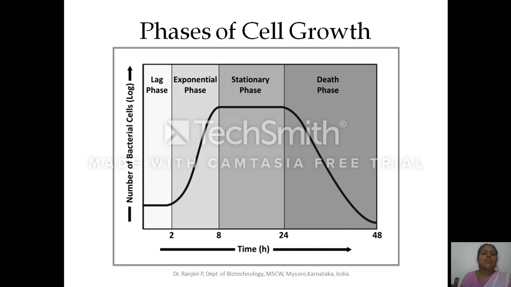So though the media components and nutrients are rich, the cells will not divide as soon as we inoculate them into the media. Suppose we take the cells from the exponential phase, the log phase where the cells are actively dividing. When you inoculate such cells into freshly prepared media, the length of the lag phase decreases.